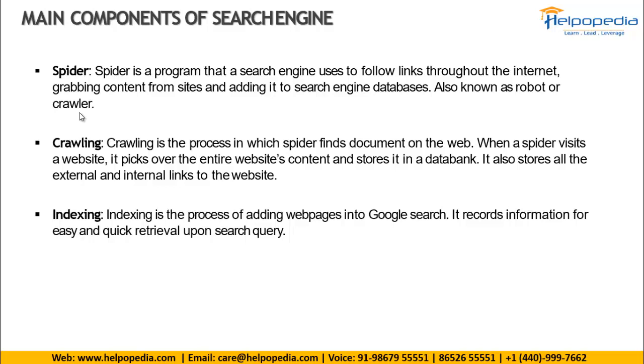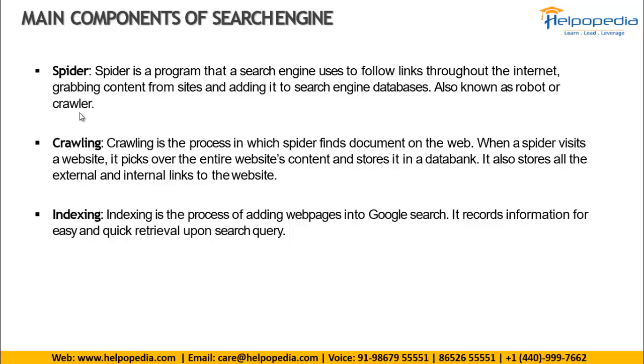Now the next thing is indexing. Indexing is the process where all the collected data is arranged in a particular order. It is the same as going to a library: if you want to find a book, you will have different sections where you can find the books on the same topic, the same category. So it is the same thing over here.